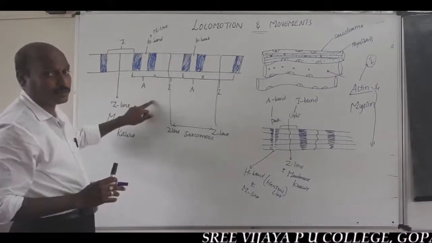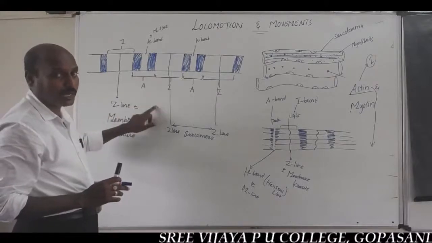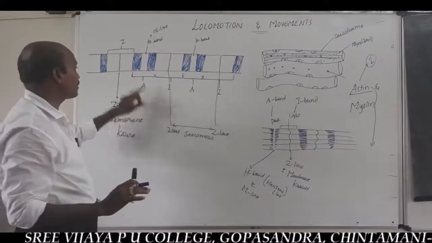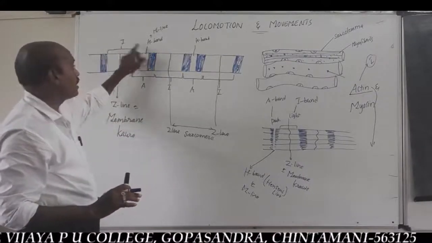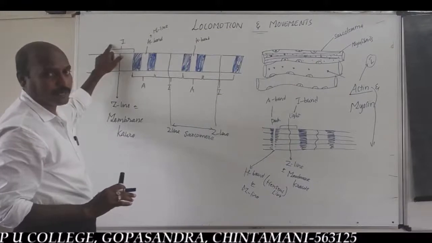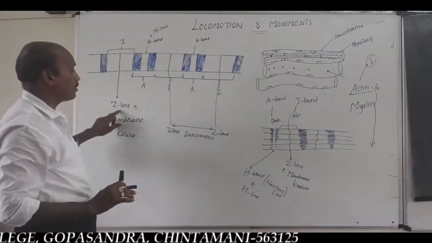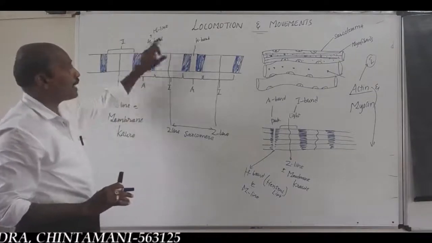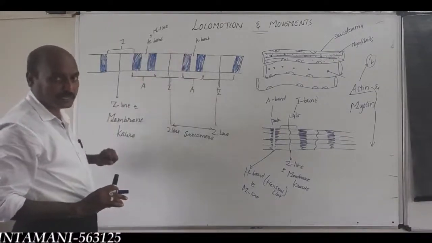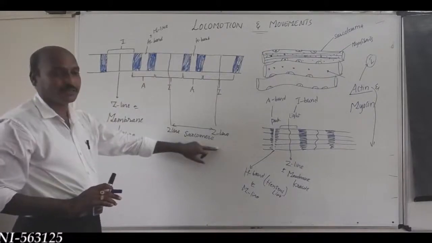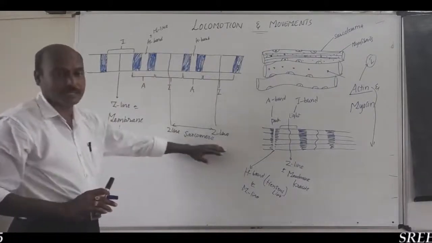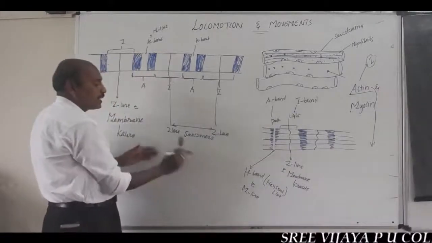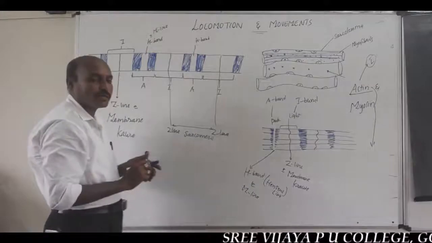Wrong options: the sarcomere is present between the H band and I band; next wrong answer, Z line and M line; next wrong answer, M line and M line. Last answer, Z line and Z line. So the correct option is Z line and Z line. The distance present between two Z lines is called a sarcomere.